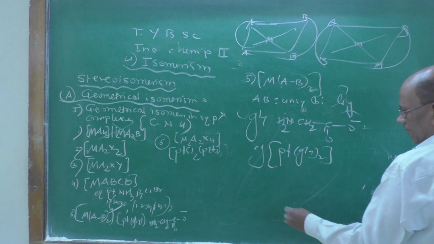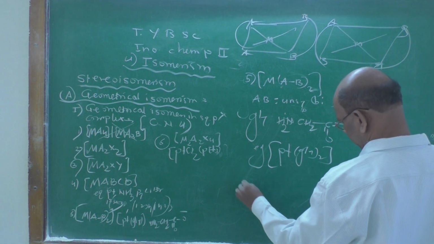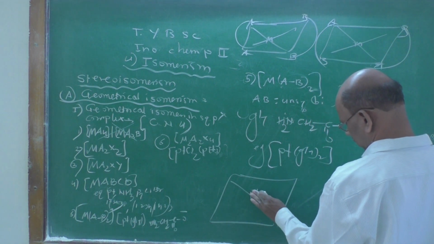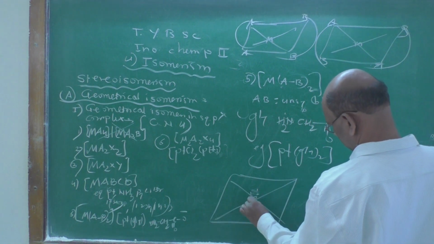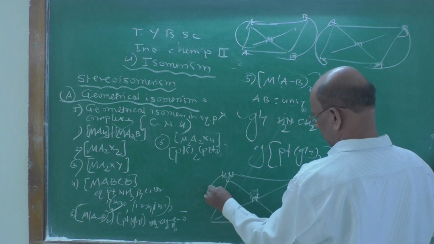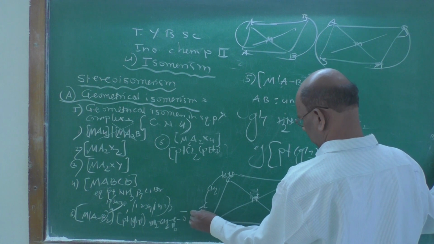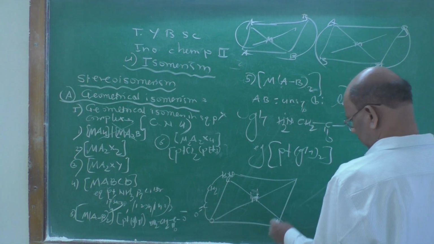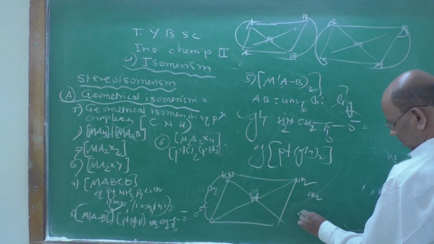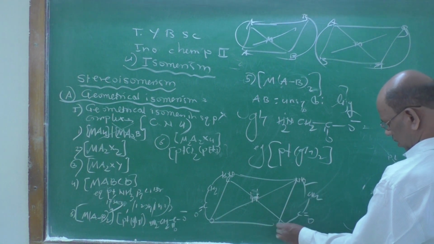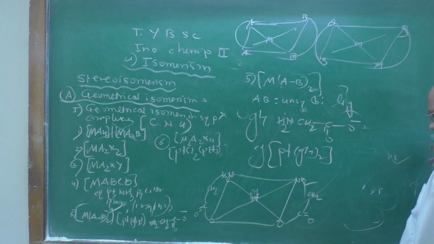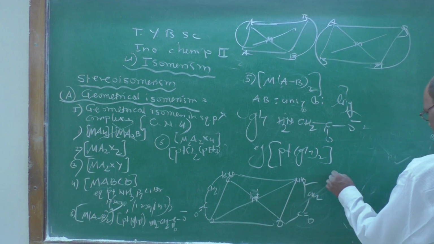For this particular example, the platinum, NH2, CH2, C double bond O. Again NH2, CH2, C double bond O, again O. So it is a cis isomer and a trans isomer.